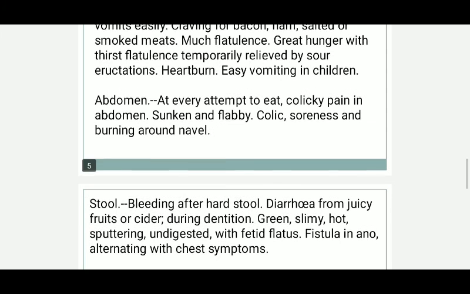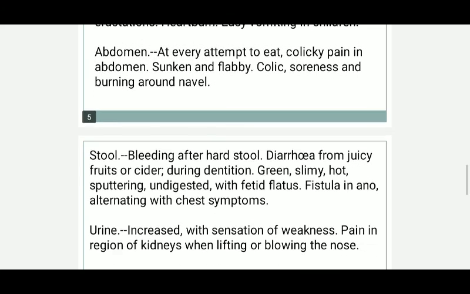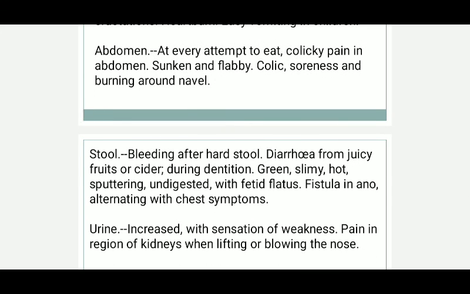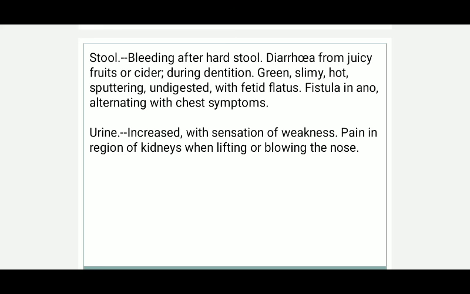There is heartburn, easy vomiting in children, abdomen at every attempt to eat, colicky pain in abdomen, sunken and flabby, colic, soreness, burning around the navel. Stools: there is bleeding after hard stool, diarrhea from juicy fruits or cider during dentition, stool slimy, hot, sputtering, undigested with fetid flatus.